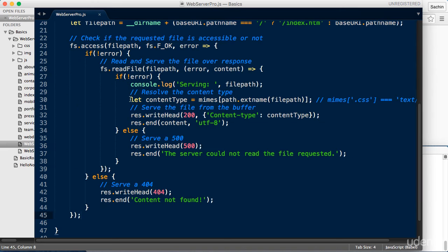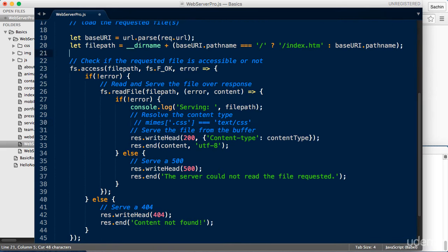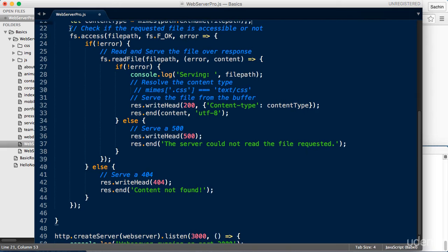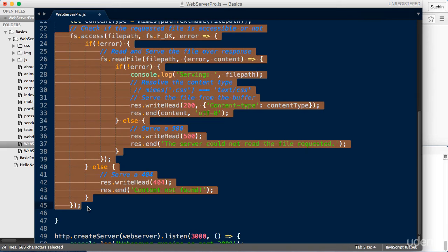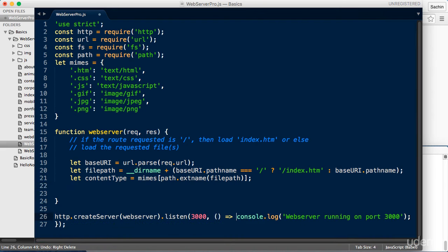But before that, just cut and paste out this statement where we are resolving the content type. Let's get rid of the rest. Also, we can get rid of the code block in the listen method's callback since there is just one statement here.